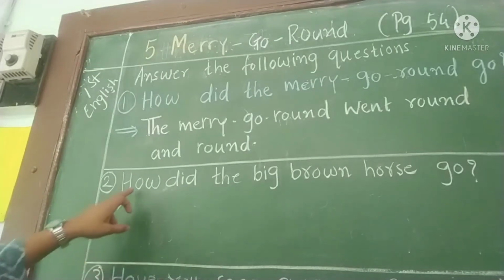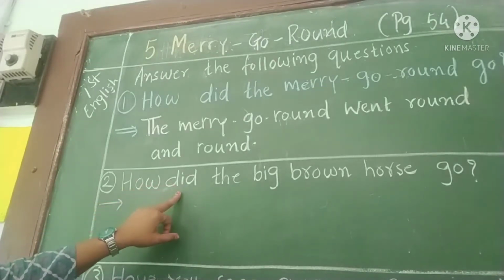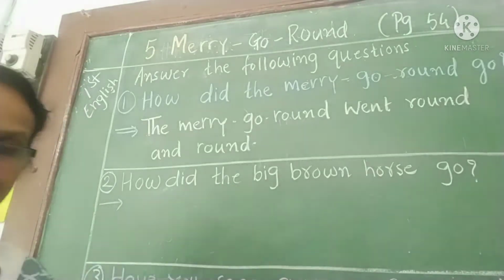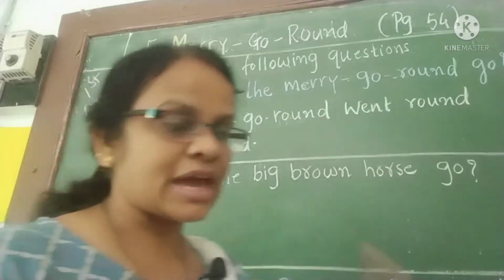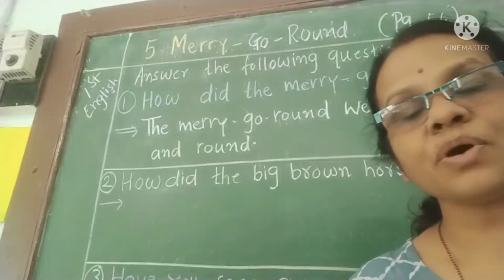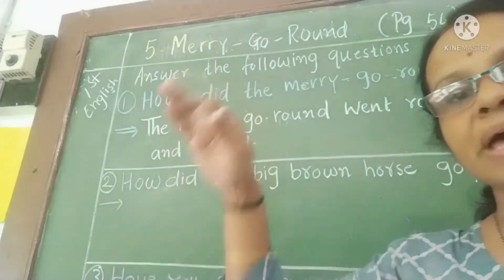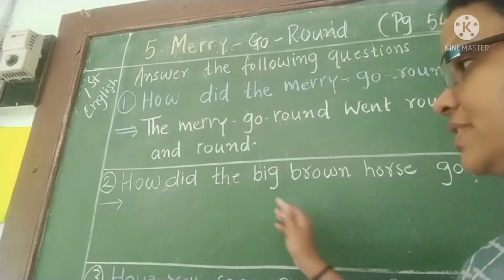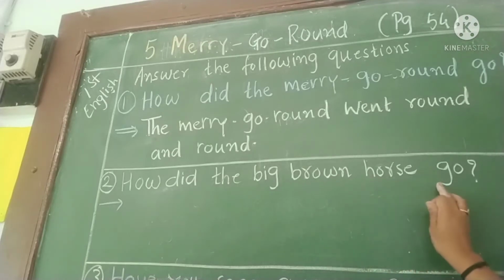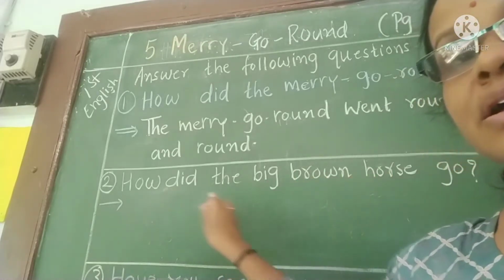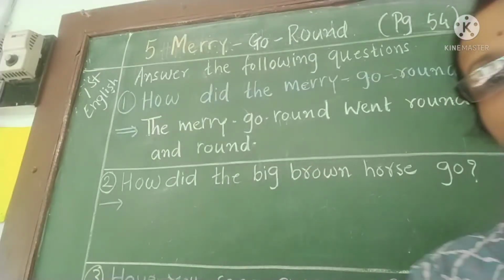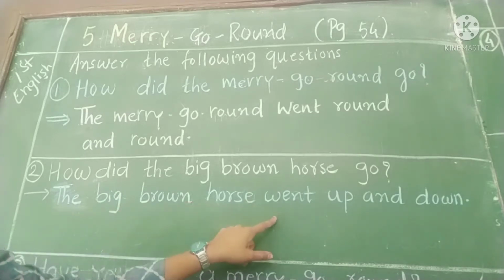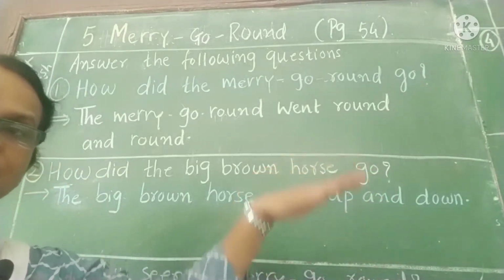Let's see the second one. How did the big brown horse go? कैसे जा रहा था big brown horse? So what have you seen? We have seen in the poem, I climb up on the big brown horse and it goes up and down, up and down. तो वो कैसे जा रहा था? Up and down, up and down. So what will we write? The big brown horse. Go के जगह क्या आ जाएगा? Went, because did is here. Went up and down, up and down. So here I have written, the big brown horse went up and down.